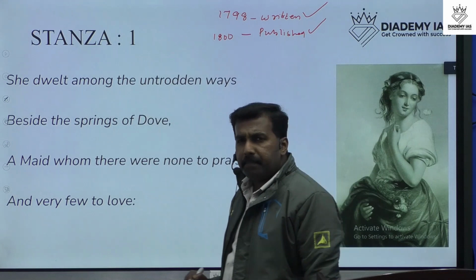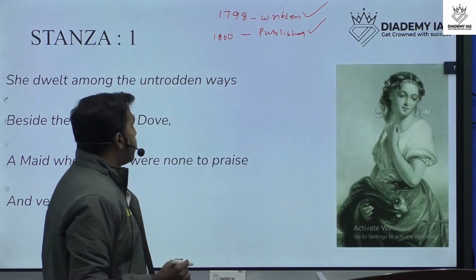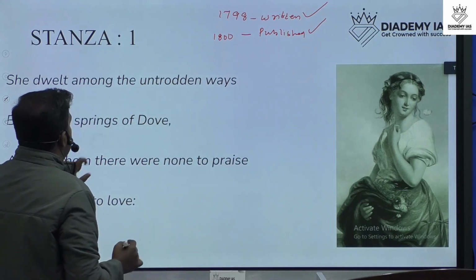Then what is the importance of the year 1800?